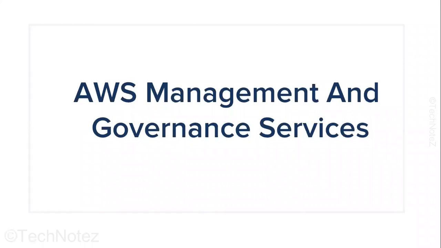Next, let's talk about AWS Management and Governance Services. AWS Management and Governance Services are designed to help organizations manage their cloud resources and applications in a secure and compliant manner. These services provide a suite of tools and features that enable administrators to automate tasks, monitor performance, track costs, and enforce policies.